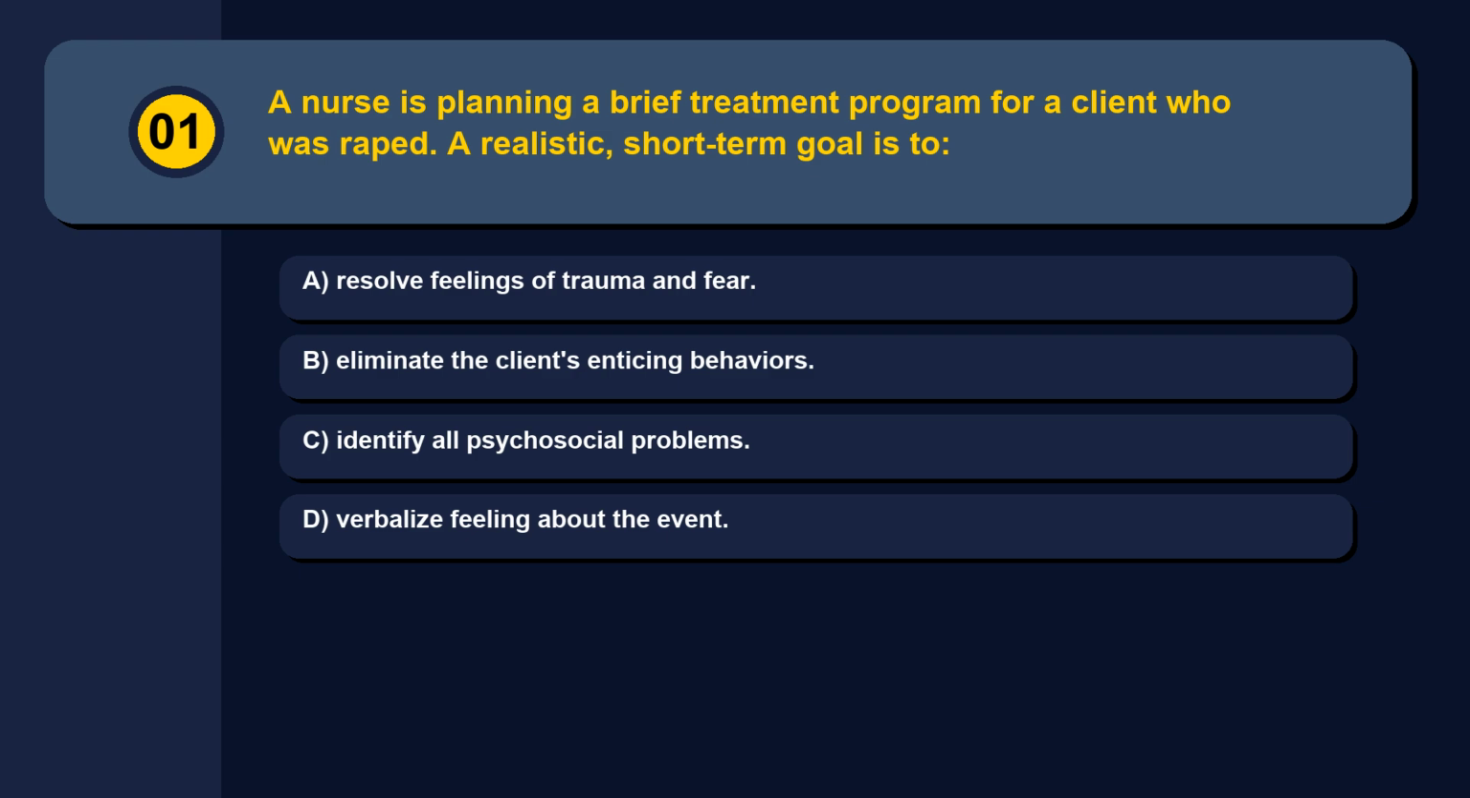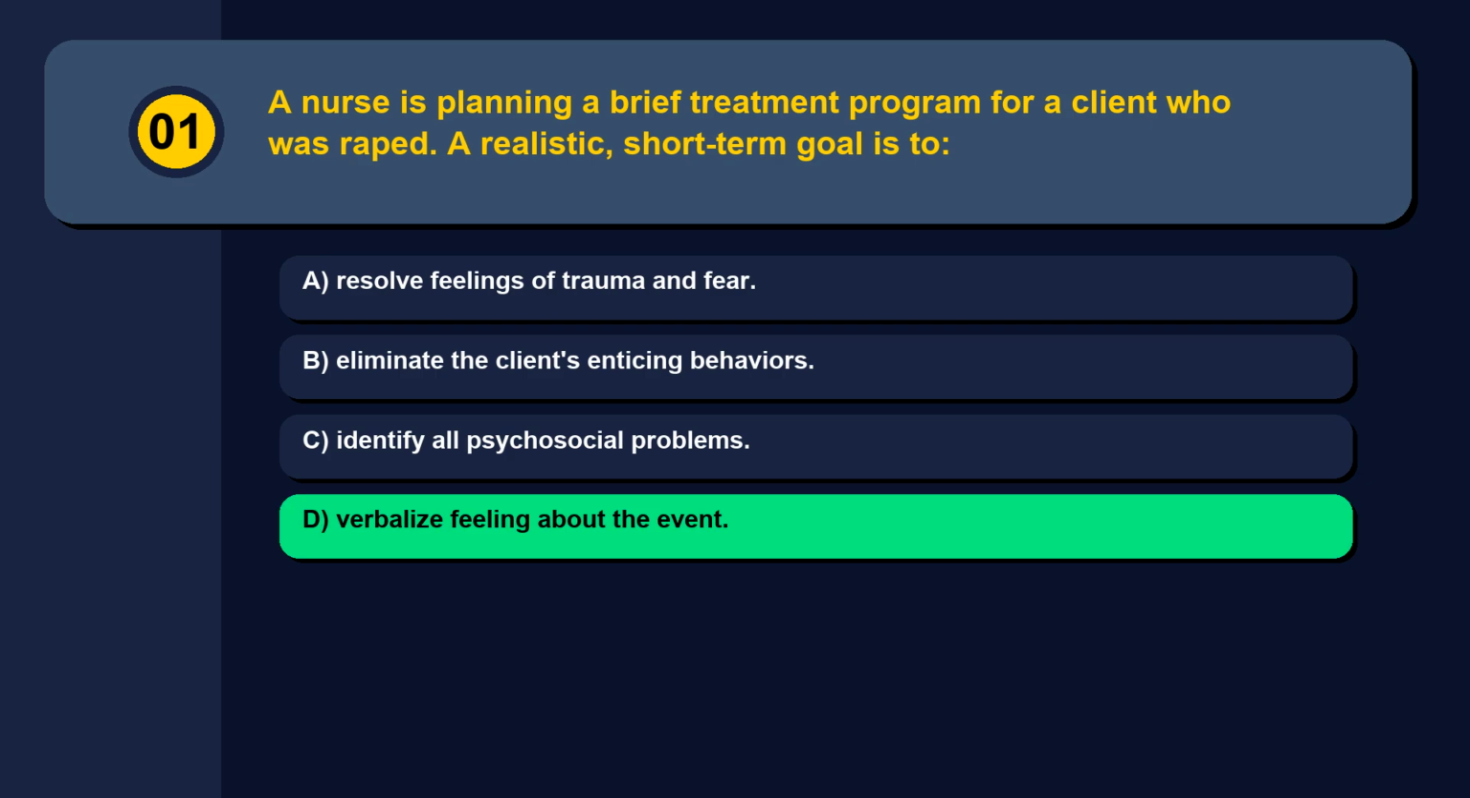Question 1. A nurse is planning a brief treatment program for a client who was raped. A realistic, short-term goal is to: Option A, resolve feelings of trauma and fear. Option B, eliminate the client's enticing behaviors. Option C, identify all psychosocial problems. Option D, verbalize feeling about the event. The correct answer is option D, verbalize feeling about the event.